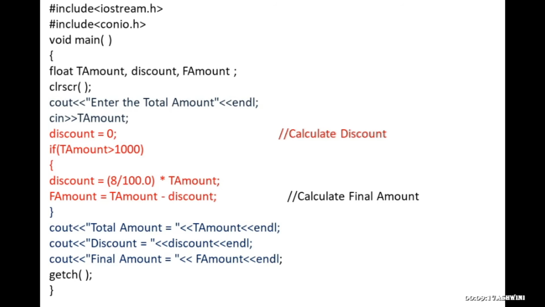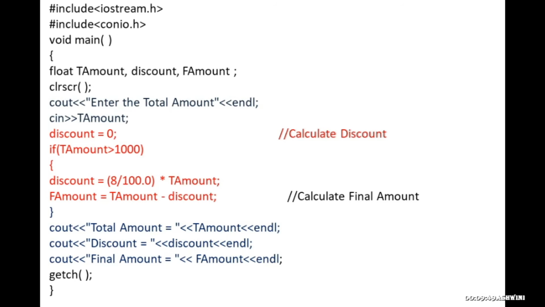If in the question the discount is different, you have to give a different value. If they tell you to calculate it for 10% or 12%, here instead of 8 you are going to give 12 or 10, whatever the discount they provide in the question, you are going to write it here. In my question it is 8%, so 8 divided by 100. If they give for 12%, 12 divided by 100. If they give you 50%, then 50 divided by 100 into total amount. That will be your discount formula.